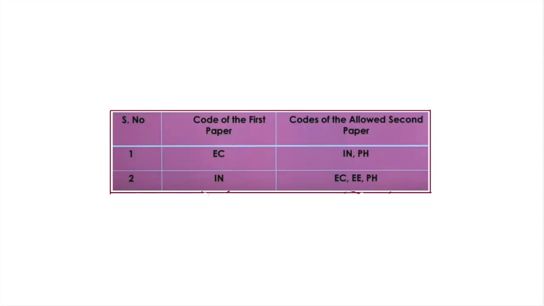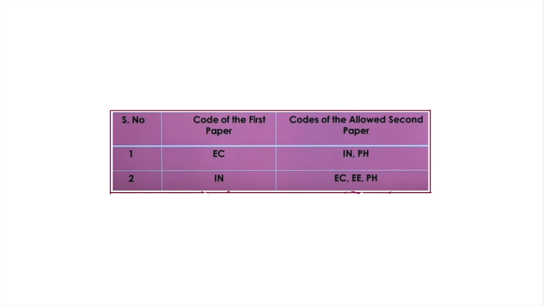Here I will give the syllabus comparison of EC students as well as instrumentation students, in my opinion. For EC first paper students, instrumentation is the second best possibility. For instrumentation first paper students, EC is the second best possibility. Why am I telling like that? EC and instrumentation students have 80% of the similar syllabus. The rest, that means 20% of the syllabus, is different.